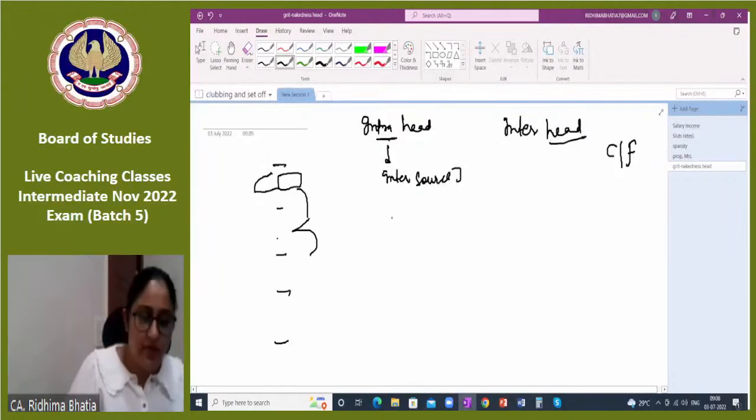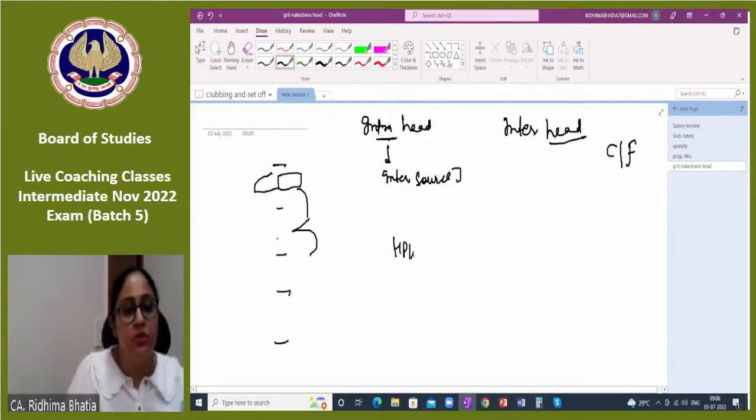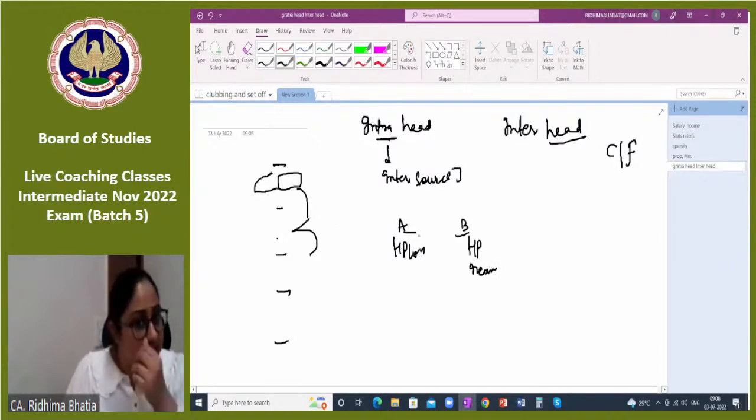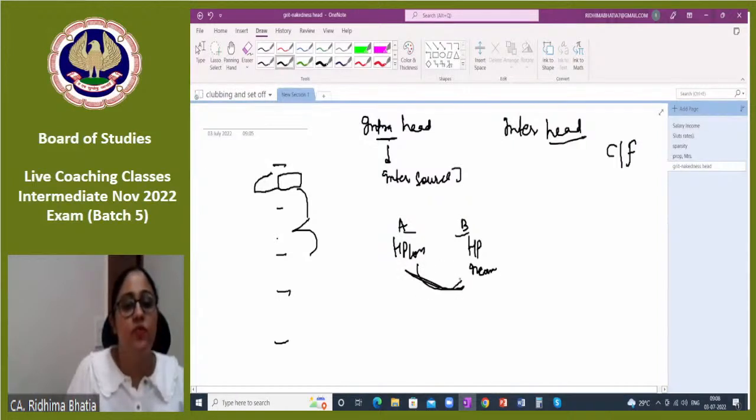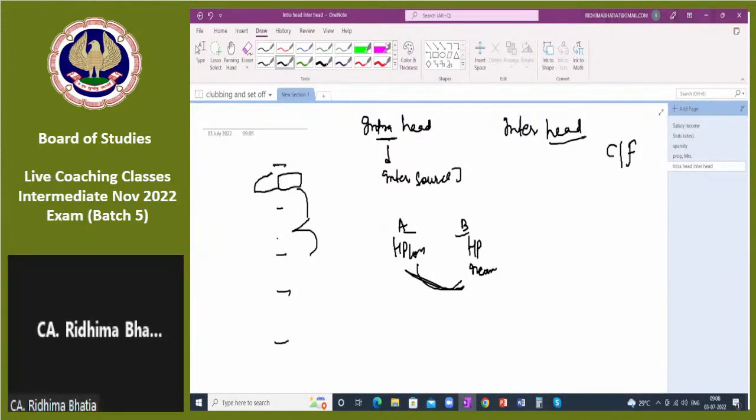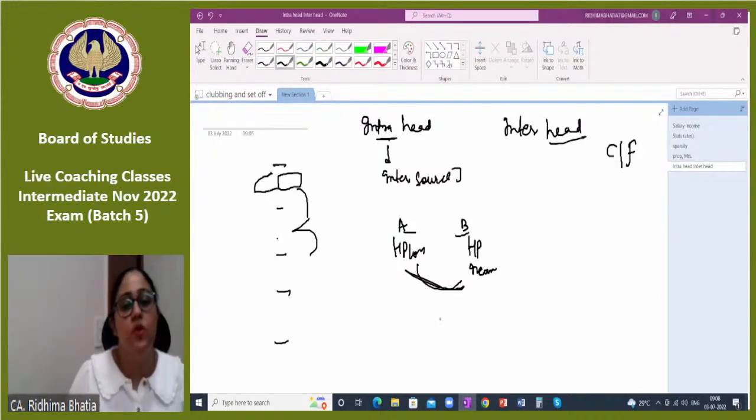Okay? So intra-head ka example dete hain, if I have a house property loss and I have house property income. Okay, I have property A and property B. Property A se I have loss, property B se I have income. Then I will set off this loss with the income. Clear? One second. I will set off the loss with the income.